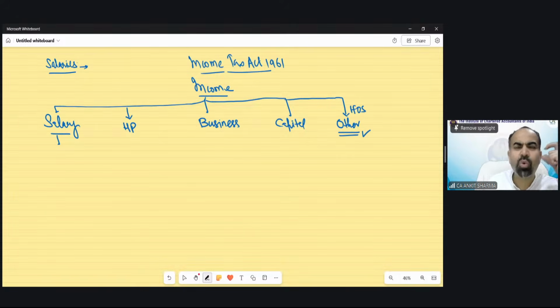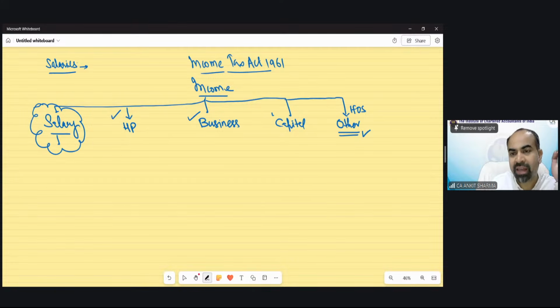So why do we need to classify that income under various heads? Because all these chapters have a different concept of taxability. Salary taxability provisions are different in comparison to house property, business, capital gains, and other sources. So we need to find out these heads. When there is income, first of all you have to bifurcate in which head this income is going to be taxed. We are discussing the salary chapter. After that, the house property chapter would be there, then business head, then capital gain, and then income from other sources.